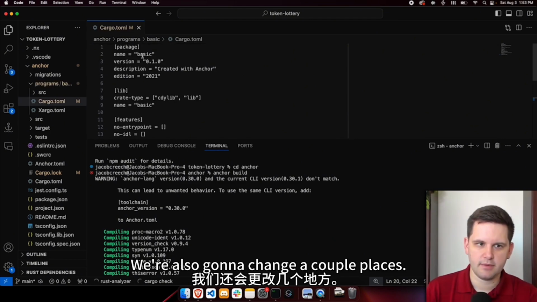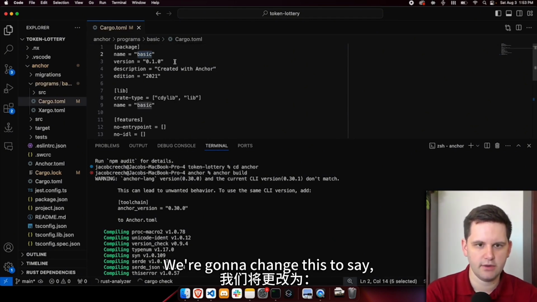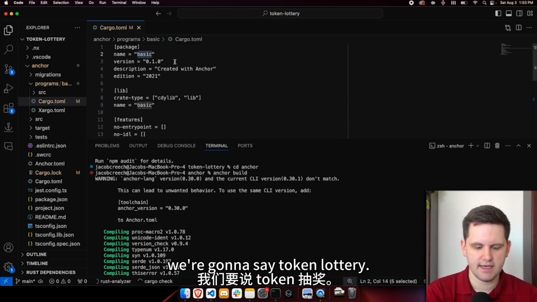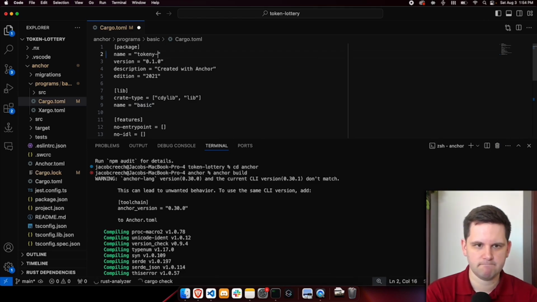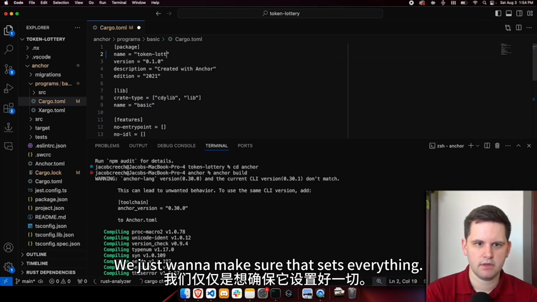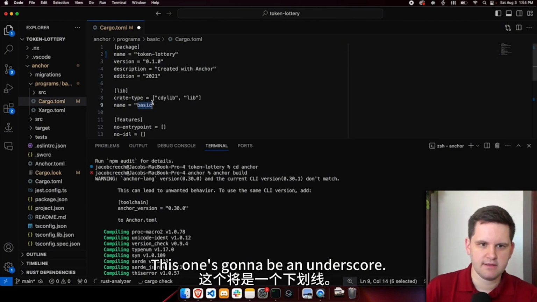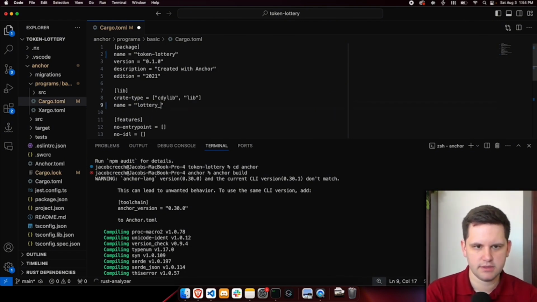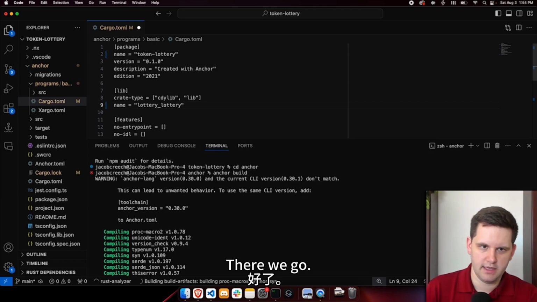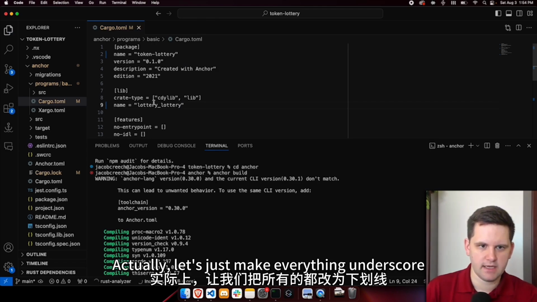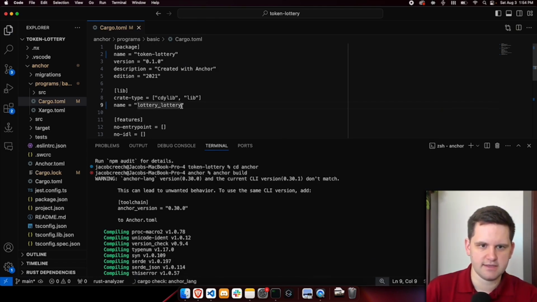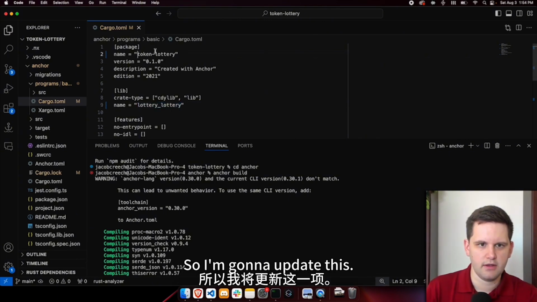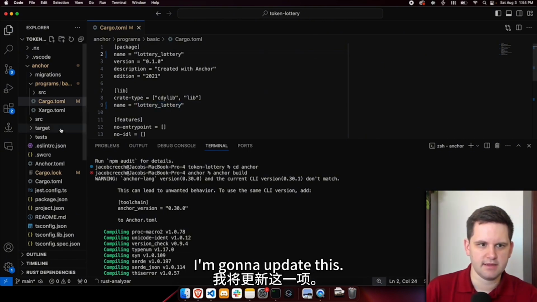We're also going to change a couple places. We're going to change this to say token lottery. We just want to make sure that that's everything. This one's going to be an underscore. There we go. Actually, let's just make everything underscore just so that it's easy for us to understand and remember. So I'm going to update this. I'm going to update this.